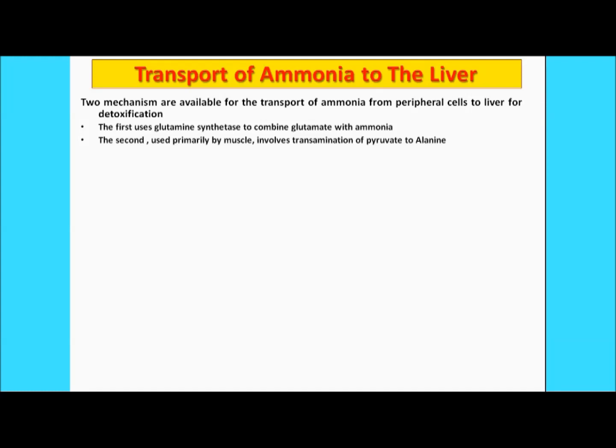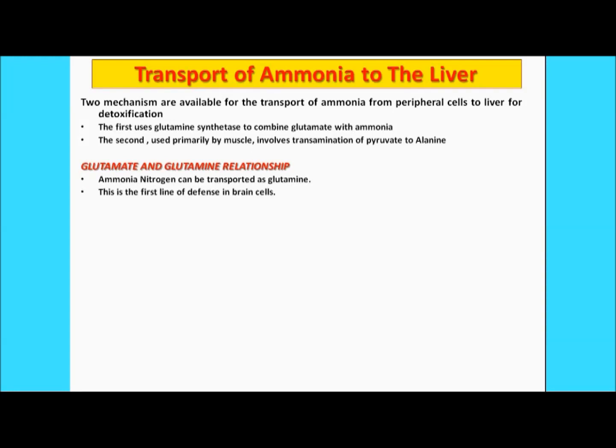So let's start with the first one, the glutamine and the glutamate. So basically you see the glutamate and the glutamine relationship. What is the relationship between these two? The ammonia nitrogen. I repeat, ammonia nitrogen means the nitrogen of the ammonia. NH3 is the ammonia, right? It can be transported as glutamine in the human body, first of all, right? Moreover, this is the first line of defense in the brain cell. This brain cell removes the ammonia with the help of this particular mechanism, right?